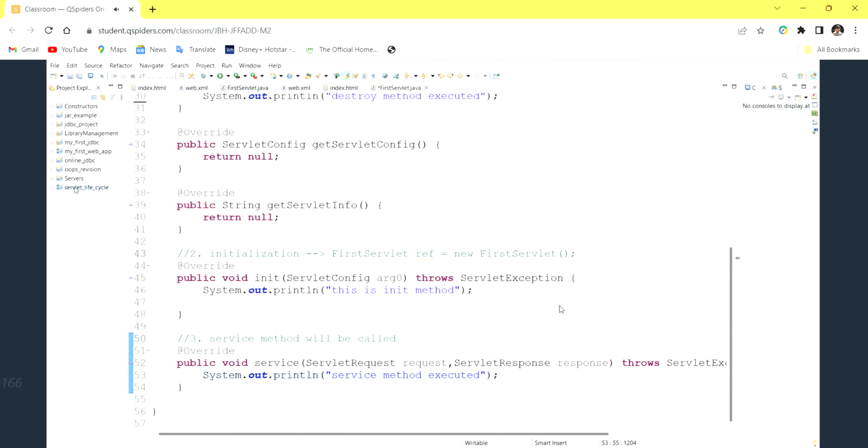I'll show you one example also. Same thing I'll execute and show.